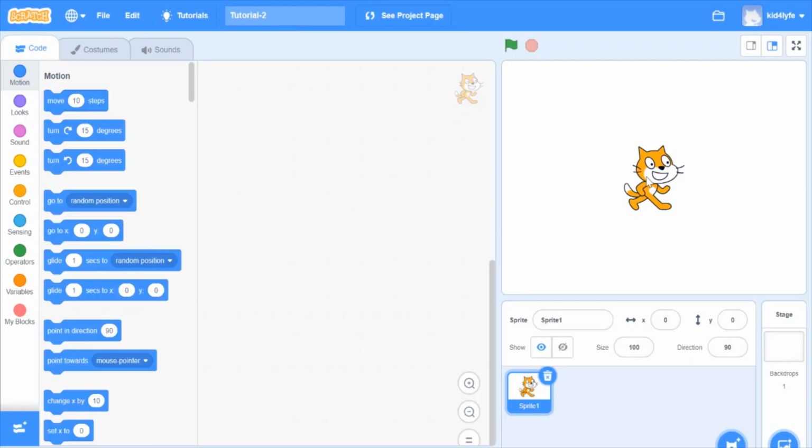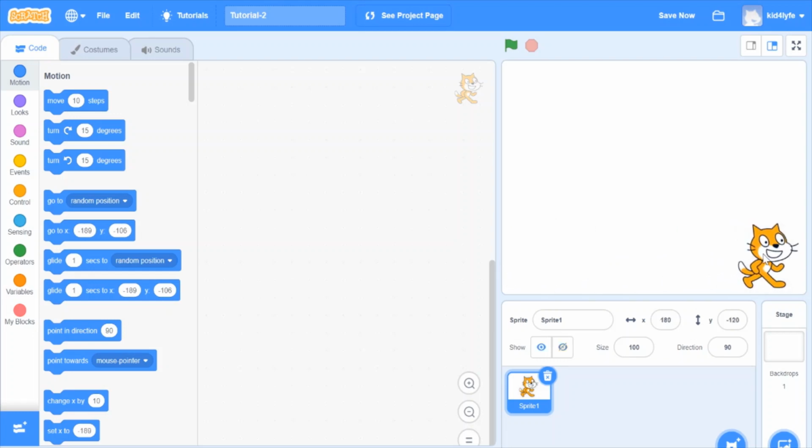So now you see that in the middle of the screen, this is a view. You can see your project in action here. So right here we have a little cat. You can drag the cat around the screen. Oops.